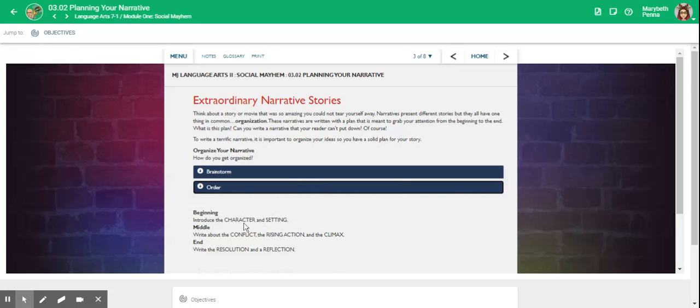Beginning. Introduce the character and setting. Middle. Write about the conflict, the rising action, and the climax. End. Write the resolution and a reflection.